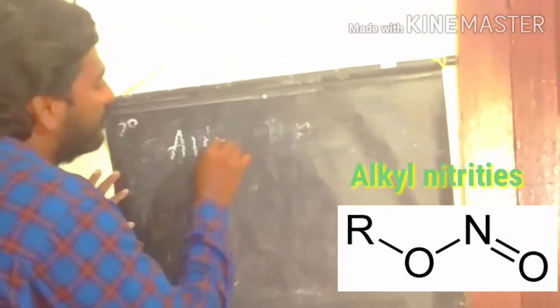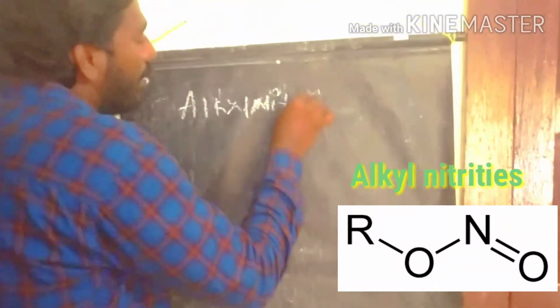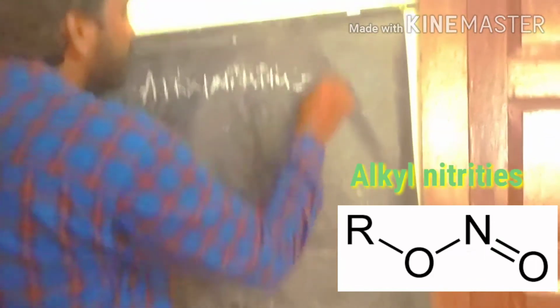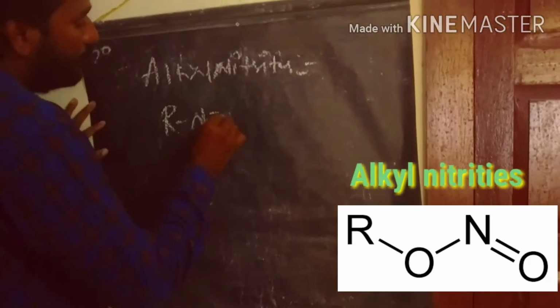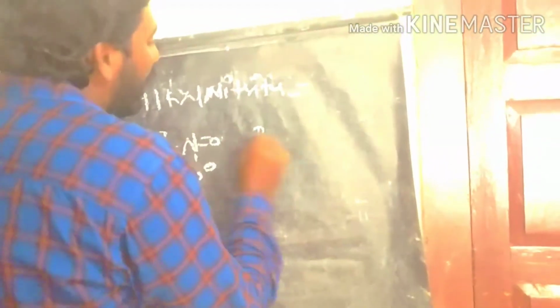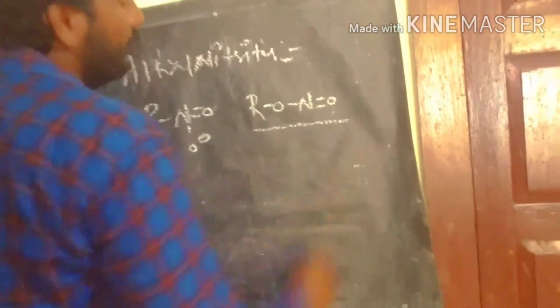The major difference between the alkyl nitrates and nitroalkanes is the bonding. This is the bonding nature of nitroalkanes, and this is the bonding nature of alkyl nitrates.